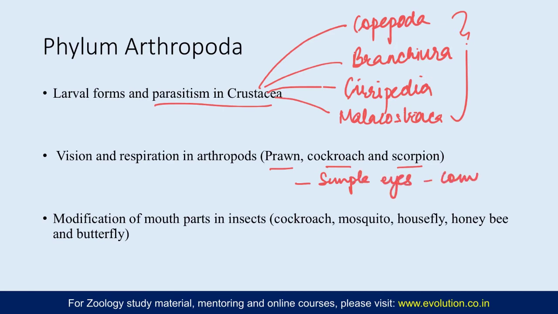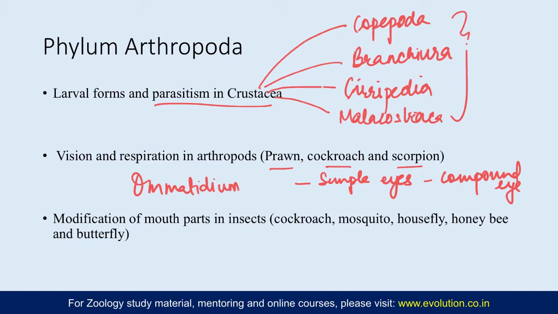In compound eyes, the individual eye unit is called an ommatidium. So here you need to focus on the ommatidium, the structure, the composition, the regions: the outer dioptrical region where there is cornea, corneagen cells, crystalline cone and cone cells, and then there is the internal retinal part or the receptor region. So diagram here is very important.